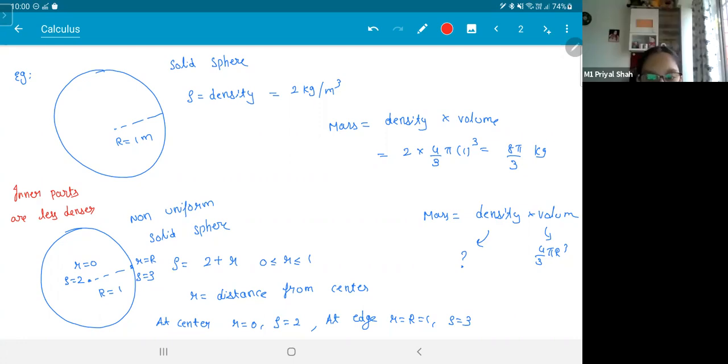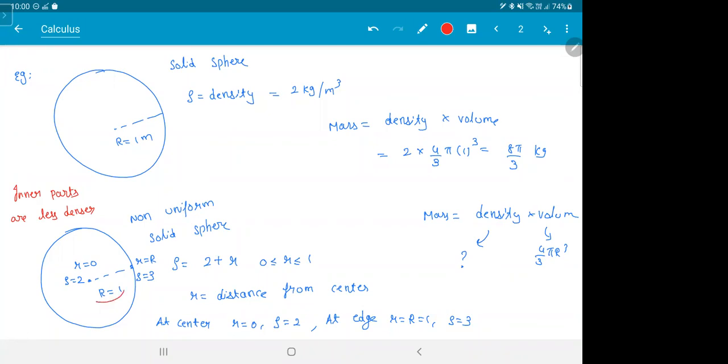I did not understand how at the edge r is equal to 1 and the density is equal to 3. It is given, no? Radius is 1 meter. So 2 plus 1, no? 3. Right? The radius of the sphere is 1 meter.